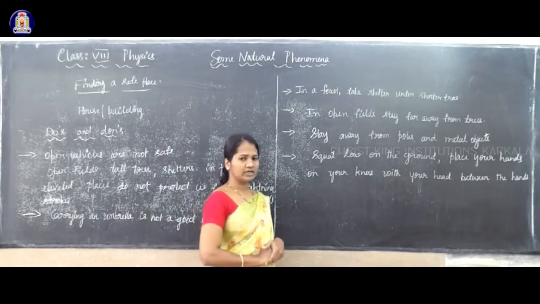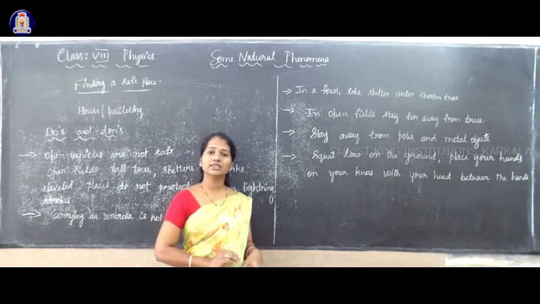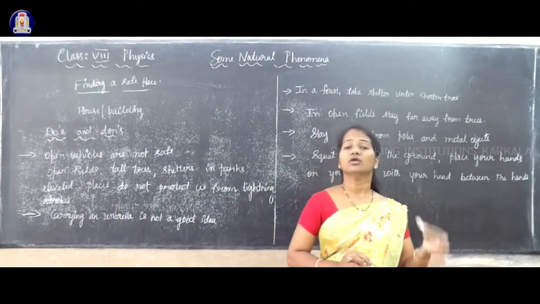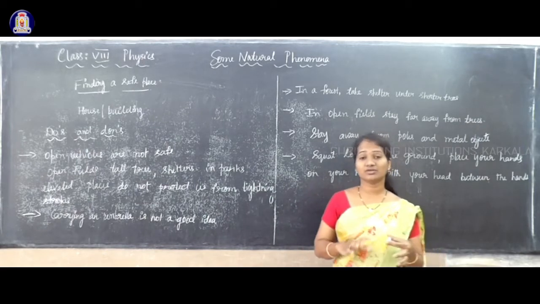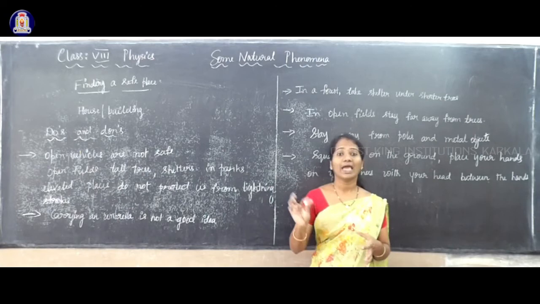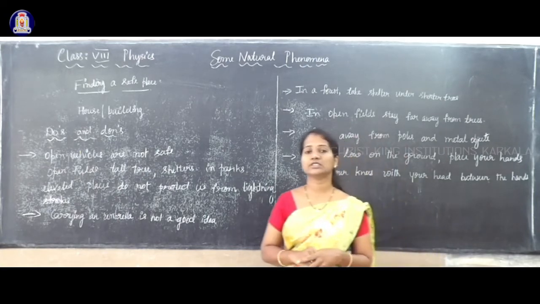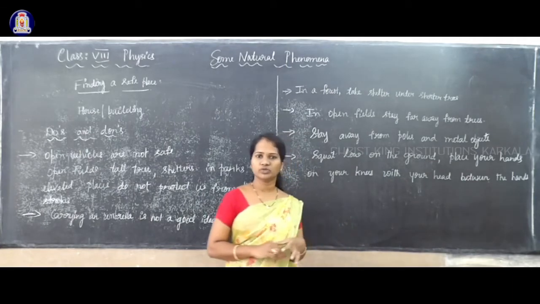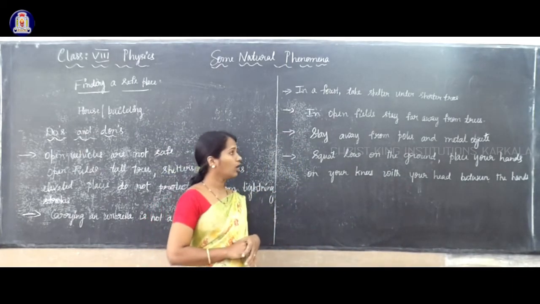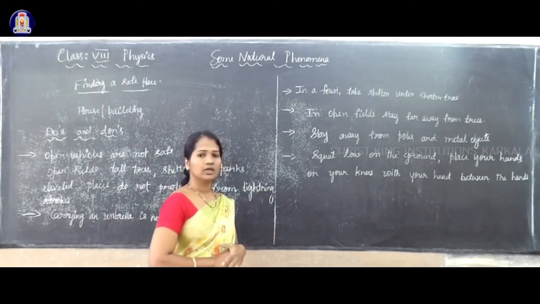In open fields, stay away from trees. We have to stay away not only from the trees but also from electrical poles and any metallic objects present there. Stay away from the poles and metal objects.